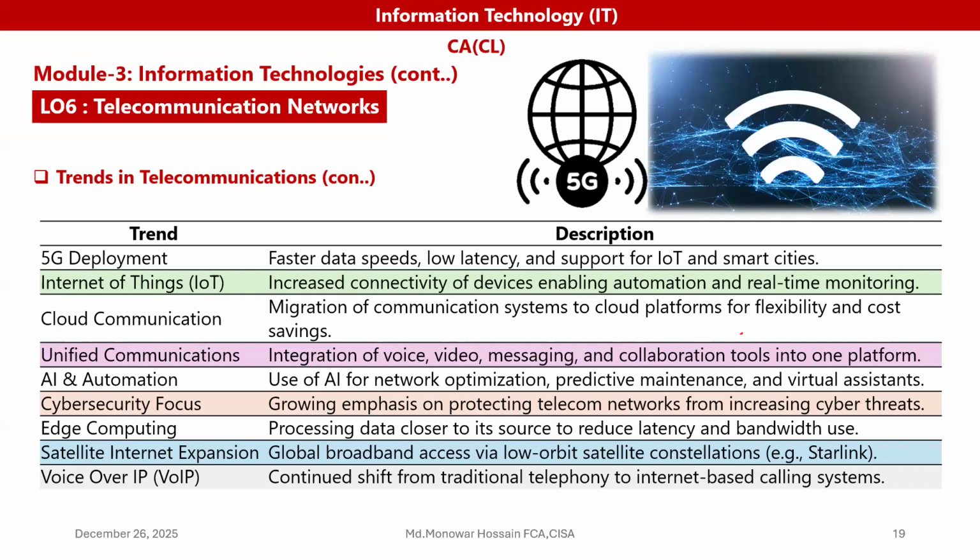The unified communication is the integration of voice, messaging, video, and collaboration tools into one platform. And AI and automation: today we are using AI for network optimization, predictive maintenance, and virtual assistance.